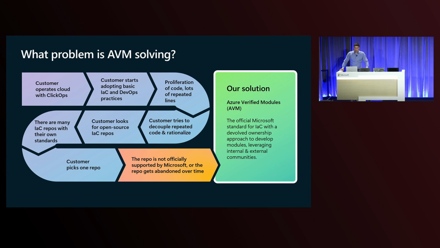Then over time, customers learn that it's not the most efficient way of adapting the cloud, so they start using Infra as Code and DevOps practices. This often leads them to proliferation of code. They realize that they have 5 different standards of the same exact thing, and they need to decouple and rationalize that code base. At that point, they typically look around on the internet and realize that there are publicly available open source repositories that they could either just draw ideas from or even fully adapt.